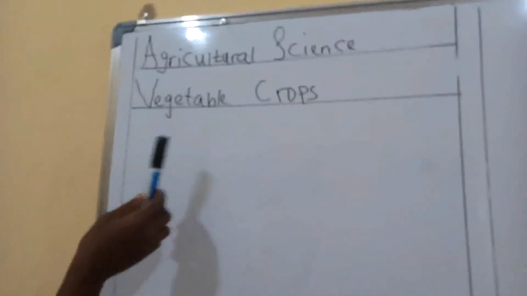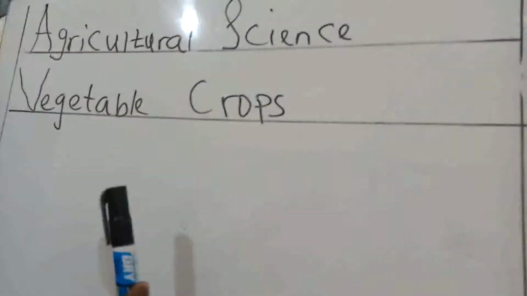Last time we talked about tuber crops, and at the end of the lesson we were able to define tuber crops, and we mentioned some examples of tuber crops and their uses. I hope you can still remember. Today we are going to look at another interesting topic on the board, which is vegetable crops.